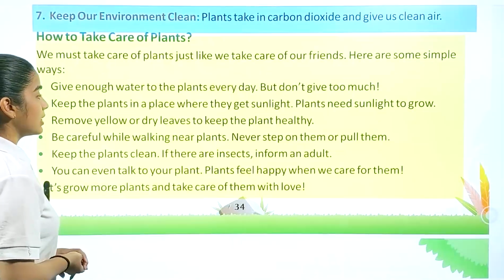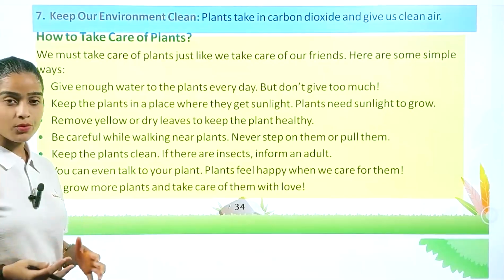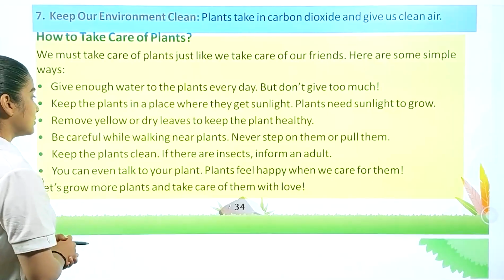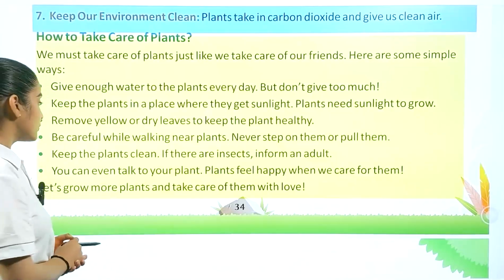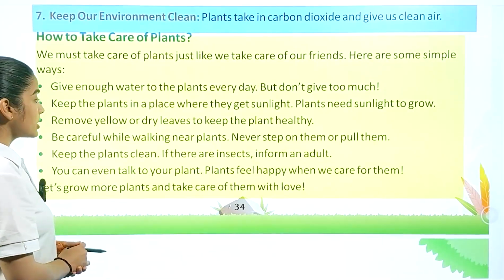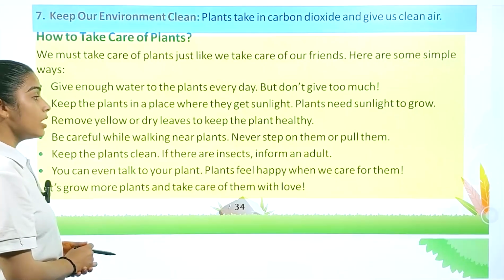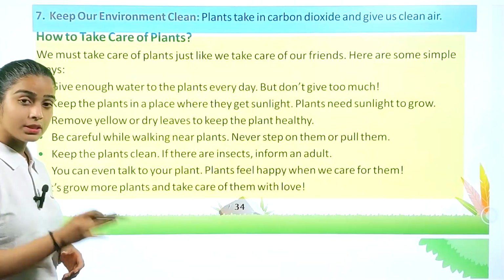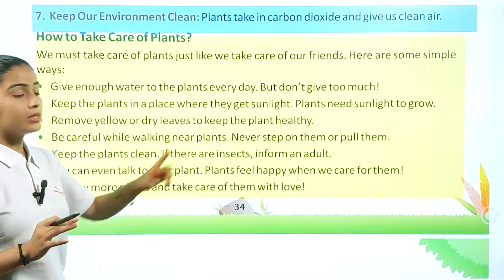Remove yellow or dry leaves to keep the plants healthy. If you see dead leaves on your plant, you have to remove them. Be careful while walking near plants. Never step on them or pull them. Always keep in mind that you have to never step on the plants, okay, and never pull them, okay.